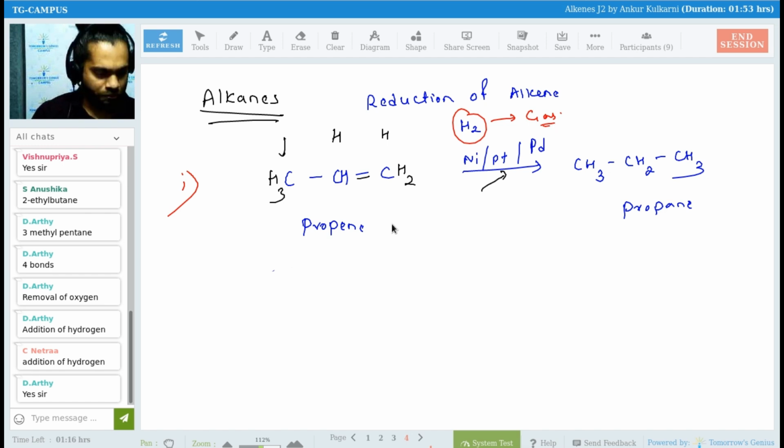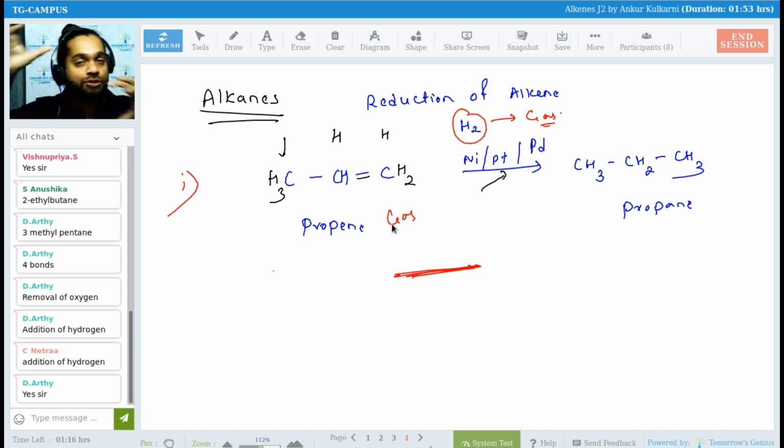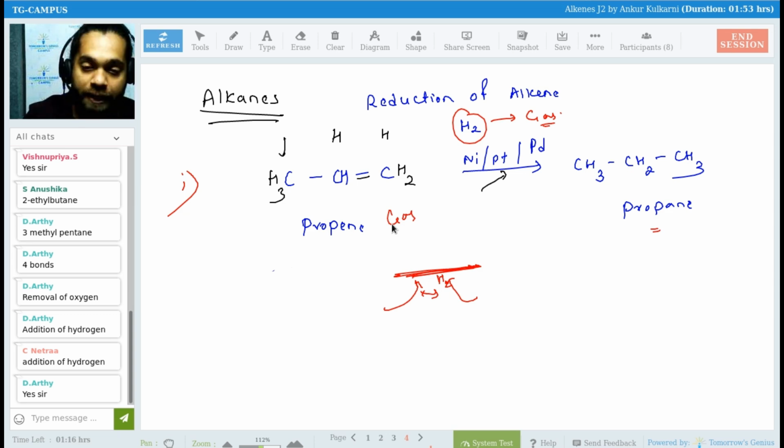So what do we do, Vishnupriya, Aswin, Netra? We give them a solid support. Lower hydrocarbons are also gas. So if you allow gas and gas to react, they will randomly move anywhere. So what does the metal do? Metal adsorbs those gases. Hydrocarbon will come over here, your H2 gas will come over here. They will interact and you will get a product faster. Is it clear, everyone?